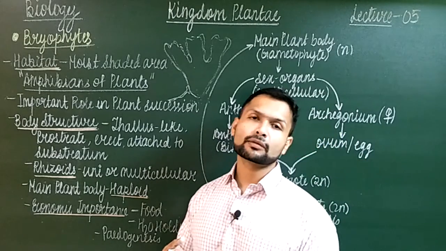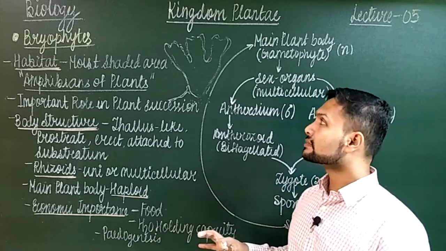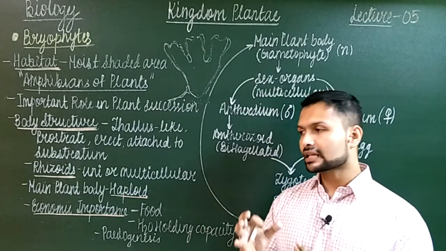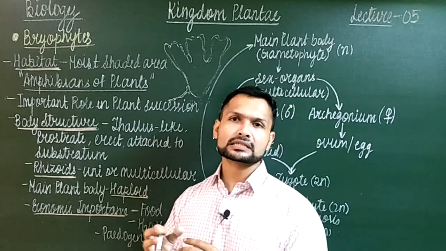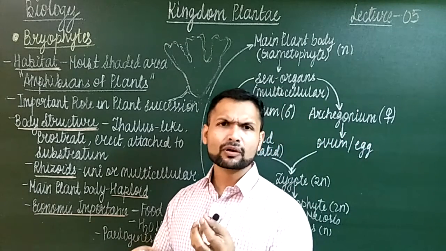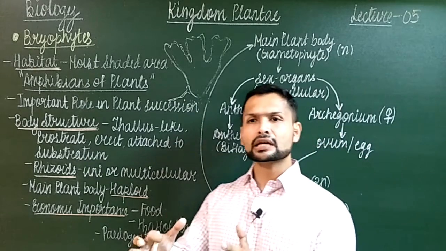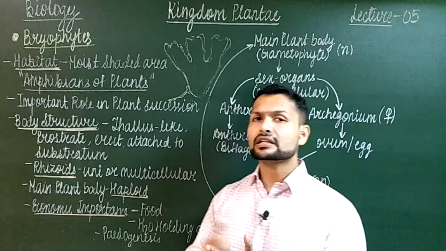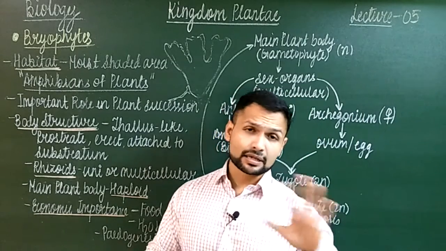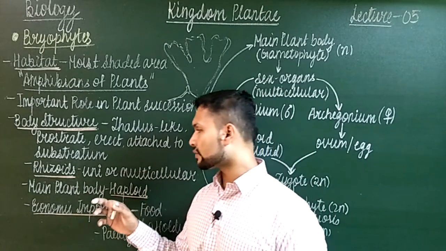एक जरूर है, the plant body at least is well differentiated as compared to algae. Algae में differentiation ढूंढना बड़ा मुश्किल था. Brown algae थोड़े बहुत हमें sorted नजर आते हैं, because we can see brown algae have holdfast, like root-like structures, then stipe, frond, we can make out something. Others, in the majority of algae we just see a green mass, so you cannot differentiate it clearly. At least here little bit differentiation is possible, as compared to algae. So that is one of the important features and differences that you will find.